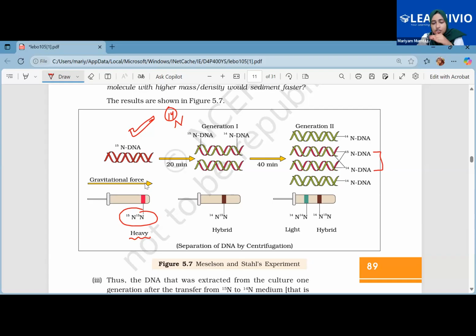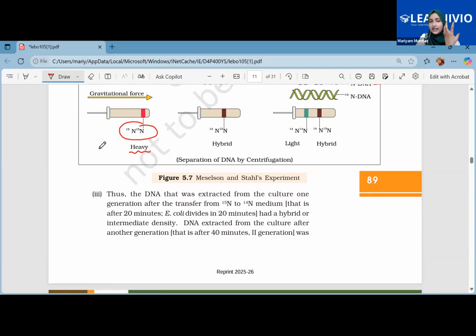If you just grow them on the normal nitrogen, a light band will be observed, right? But once you take the ones growing on the heavier isotope and then grow them on the lighter isotope, they will have a mixed band, a band that has one heavier nitrogen and one lighter normal nitrogen. That is going to tell you that the DNA replication process is semi-conservative. Understood?